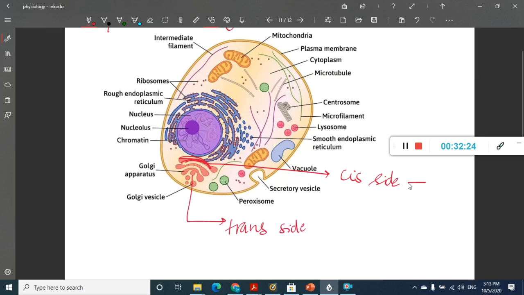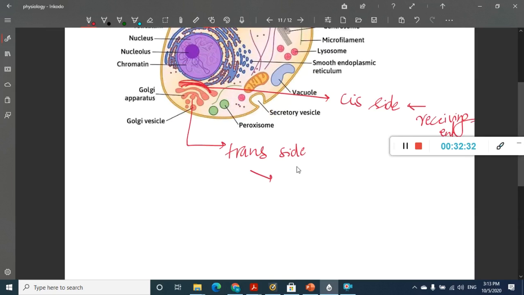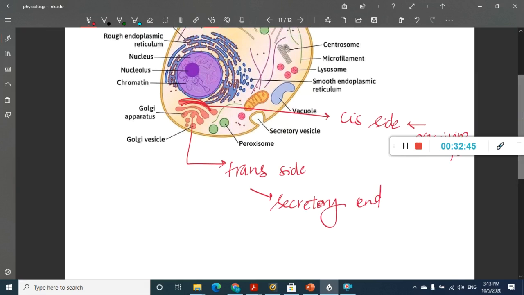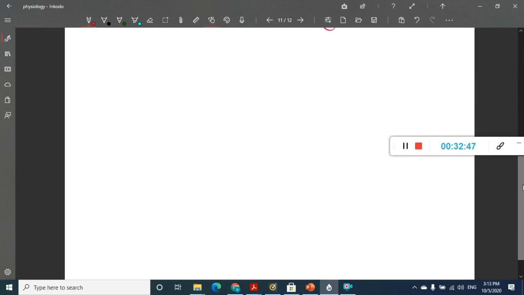This cis side will receive the proteins, so it is the receiving end. Whereas the trans side is the side which will secrete the proteins into vesicles. Modified proteins are secreted through this trans side. So this is the secretory end. This is very important. Which is the cis side and which is the trans side is also important.